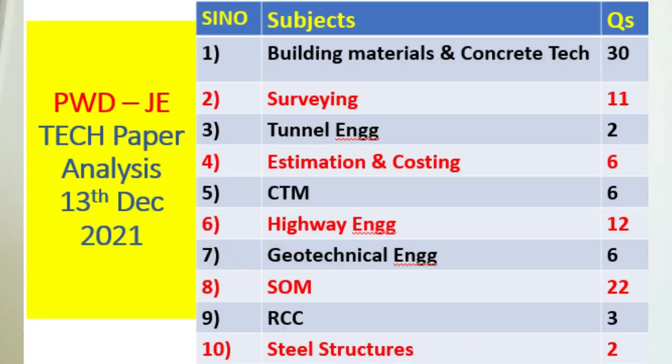Next, surveying around 11 questions, tunnel engineering 2 questions, estimation 6 questions, CTM 6 questions, highway engineering 12 questions, geotechnical engineering 6 questions, strength of materials 22 questions, RCC 3 questions, steel 2 questions. So there can be a difference of 1 or 2 questions.